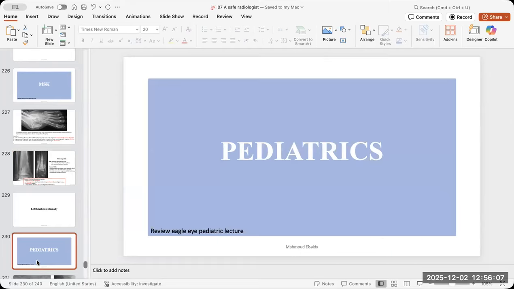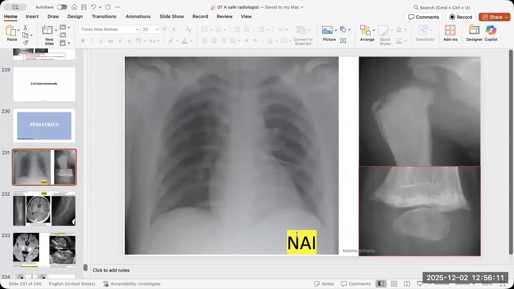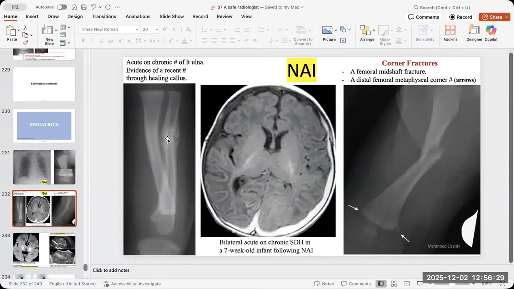Okay. Then the pediatrics. The most important thing in pediatrics is the non-accidental injuries. And review the pediatric Eagle Eye video. You will find a lot of images about the non-accidental injury, the clavicles, the ribs, the corner, the metaphyseal corner, or different ages of the fractures, or the patient has subdural hemorrhage, or non-ambulatory kid with lower limb injury or lower limb fracture.